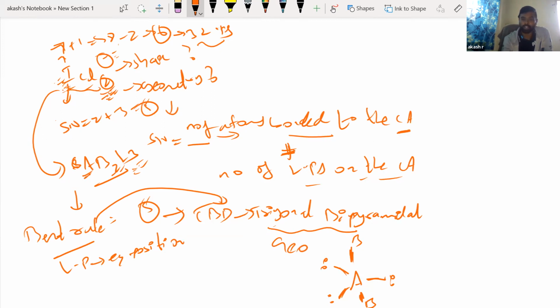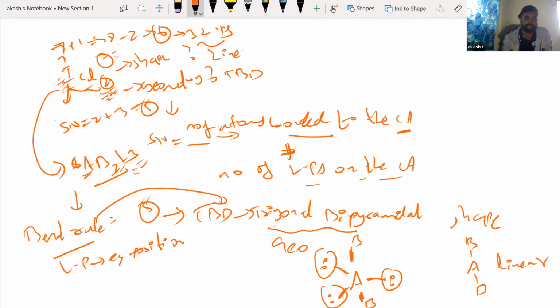Now, what happens with the shape? In the shape, you should not include the lone pairs. Only in the geometry will you show the lone pairs. In the shape, you will not show them, so you just remove the 3 lone pairs. All you have is this much. This shape is nothing but a linear shape. Very simple, I just showed the bonding atoms. So the geometry is trigonal bipyramidal, and the shape is linear.